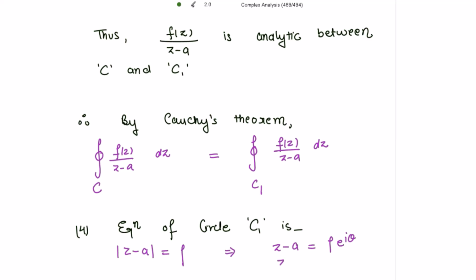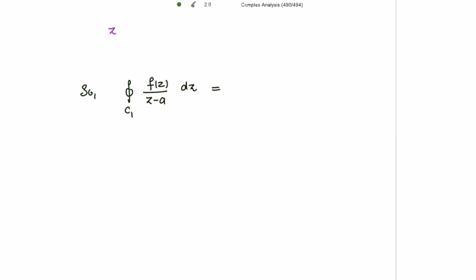So from here we get z equal to a plus rho e to the power i theta. And now we are going to substitute the value of z. If z is equal to a plus rho e to the power i theta, then dz will be equal to, because a is constant, rho e to the power i theta into i d theta.